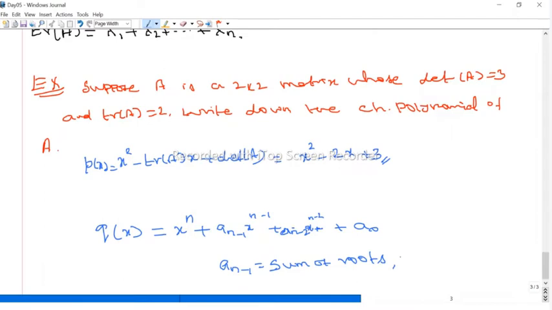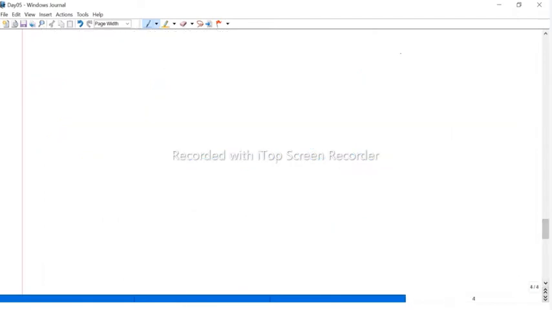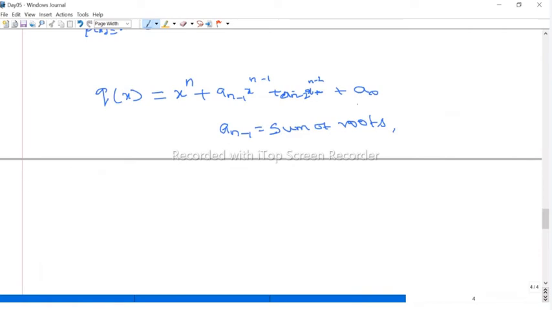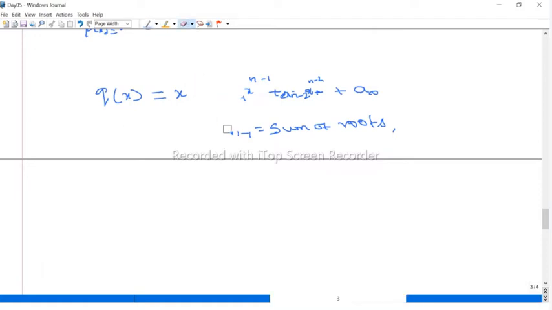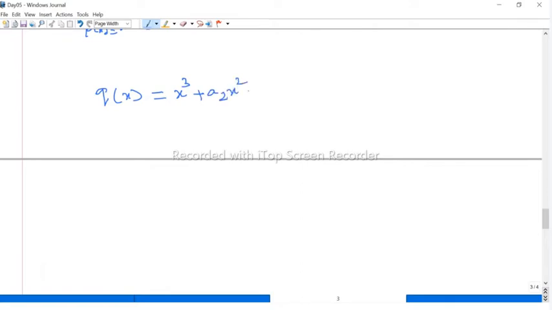What is the third term? The sum of products of two roots, for example alpha beta, beta gamma. Suppose we have three roots, a third degree polynomial; in general, taking a 3 by 3 matrix, third degree polynomial, we can easily understand. The coefficient of x square is the sum of the roots, and the constant term is the product of the roots. So x cube plus a2 x square plus a1 x plus a constant term. Any third degree polynomial is of this form. Now a2 is nothing but the sum of the roots of this polynomial.